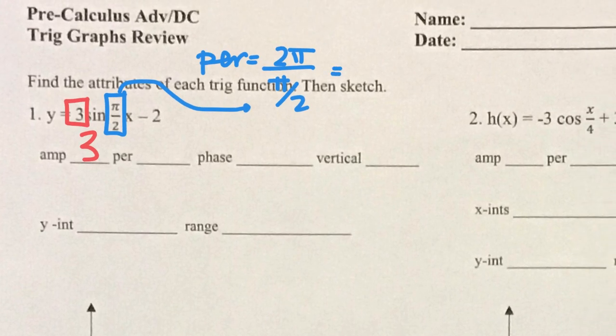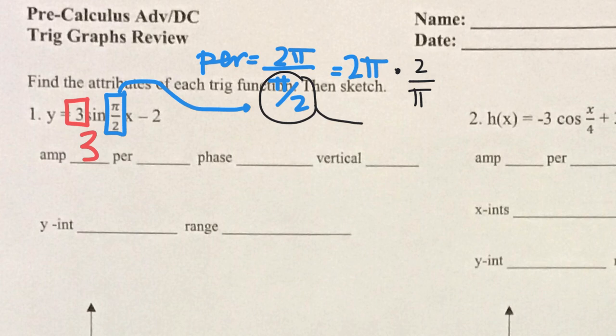Now we have division by a fraction. Remember, we never divide by a fraction. Instead, we multiply by the reciprocal. So the reciprocal of pi over 2 is 2 over pi. So when we multiply this, we do 2 times 2 and pi divided by pi. So this has a period of 4.